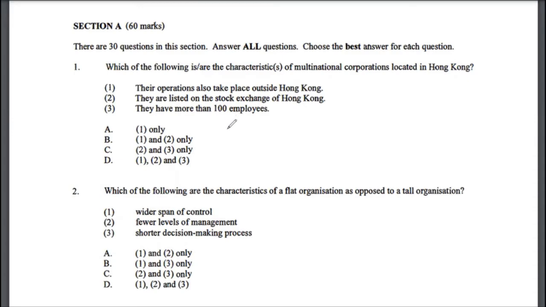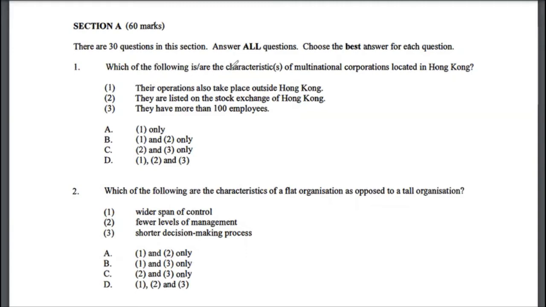If you look at the question type, just to give you a heads up, it's more like a statement format, so you need to understand the topic in great detail. They will give you certain statements like 1, 2, 3. Usually there are 3 statements, and you have to pick which statements are correct or which are not correct, based on the question being asked. So let's get started with the first question and read through it.